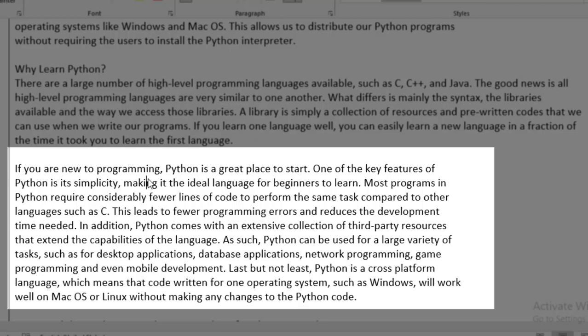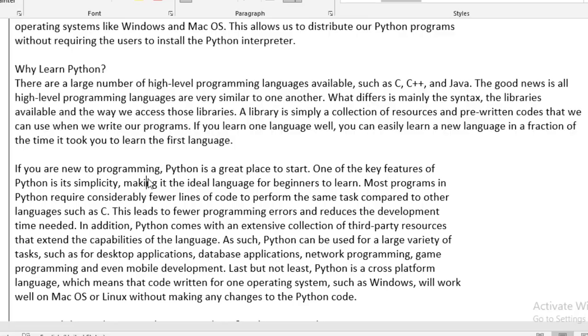Last but not least, Python is a cross-platform language. Cross-platform language. What does that mean? It means that code written for one operating system, such as Windows, will work well on Mac OS or Linux without making any changes to the Python code. Like you wrote a program for Windows users like us, but you want to send that program to users in the US where Mac OS is very widely used. The software will work because it's a cross-platform language.